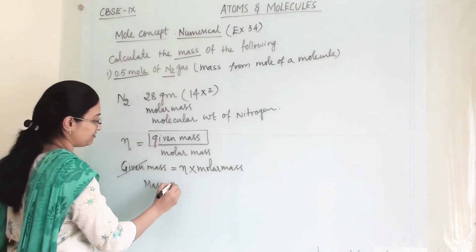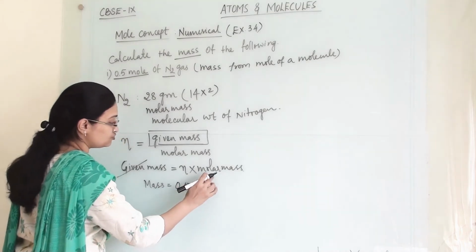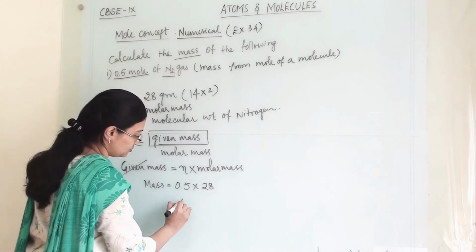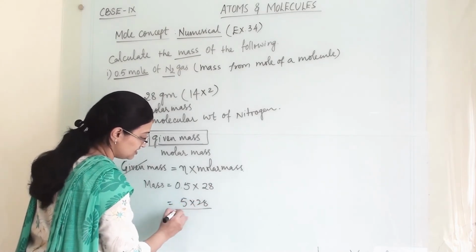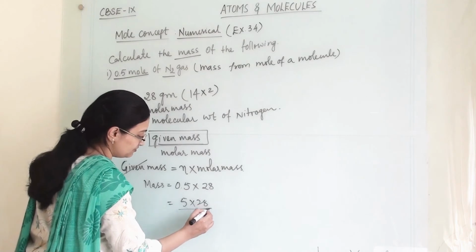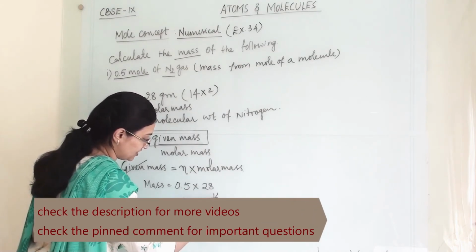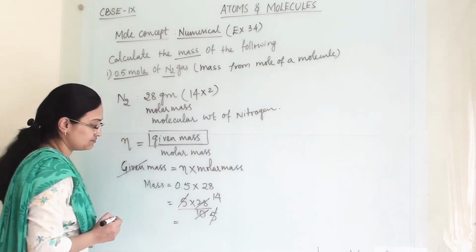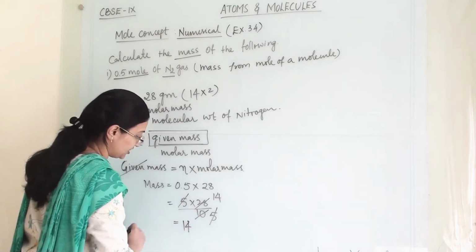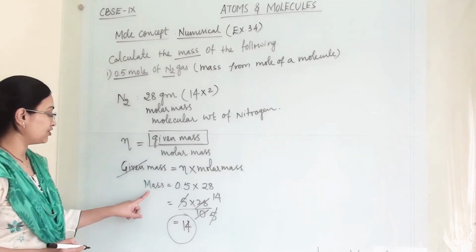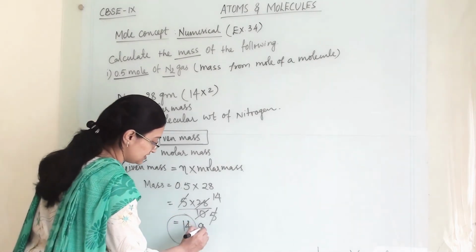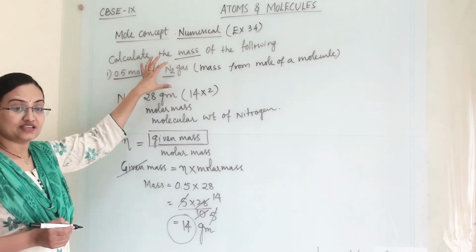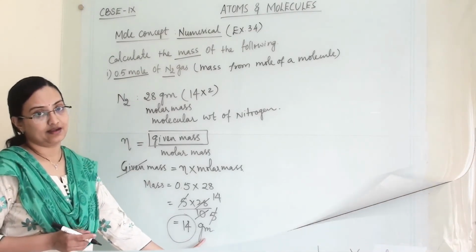N is 0.5 into molar mass, that means molecular weight. So it is 28. So 5 into 28 divided by 10. So we will get here 14 and here we will get 5. So 5, 5, and the answer is 14. So what is 14? 14 is mass. So it is gram. So 0.5 moles of nitrogen gas weighs 14 gram.